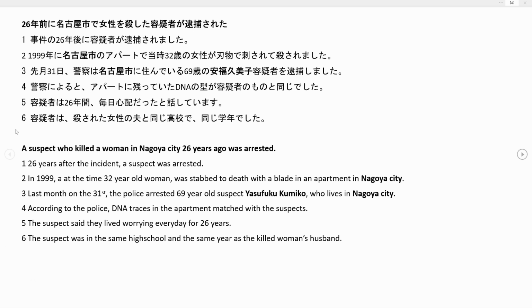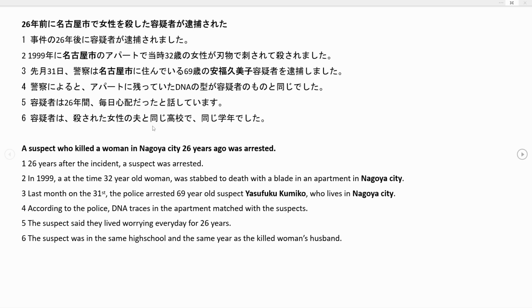And thus we get to our last sentence, number 6. 容疑者は殺された女性の夫と同じ高校で同じ学年でした。同じ学年でした, we can take the whole phrase as one. Someone was in the same school year as someone else. We have で as the te form of this, just to connect our two sentences together. 同じ高校, so the same high school.